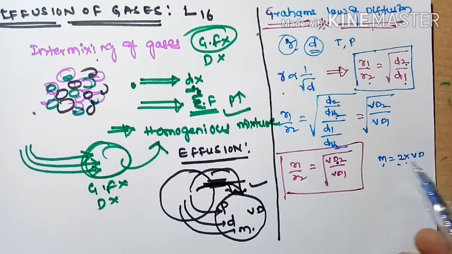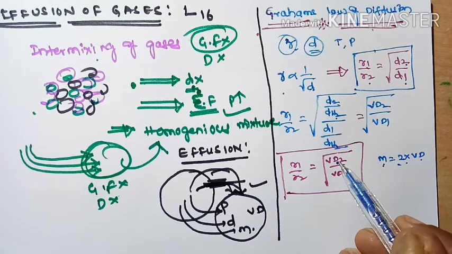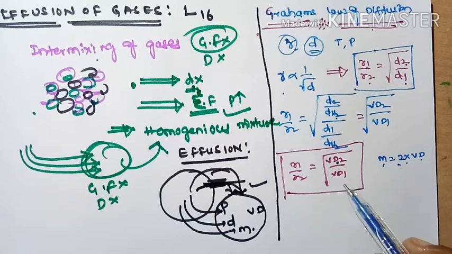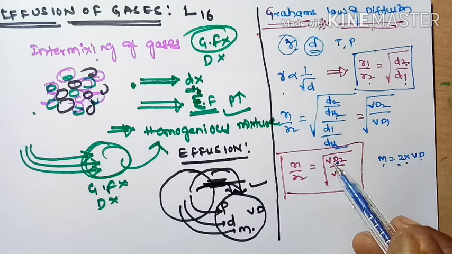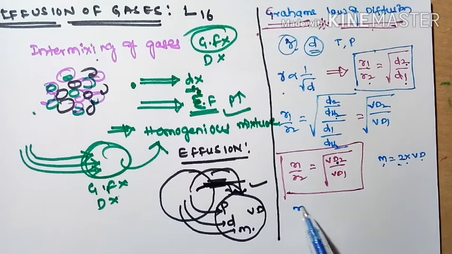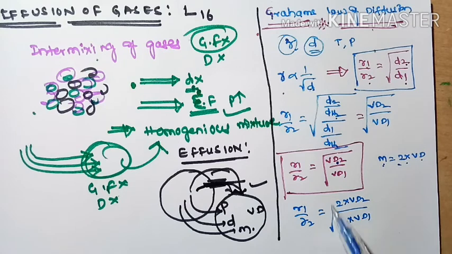Molecular weight is equal to 2 into vapor density. So that's why I am dividing this one and this one. This one I am multiplying this one and this one with 2. So R1 by R2 is equal to under root of 2 into VD2 divided by 2 into VD1.